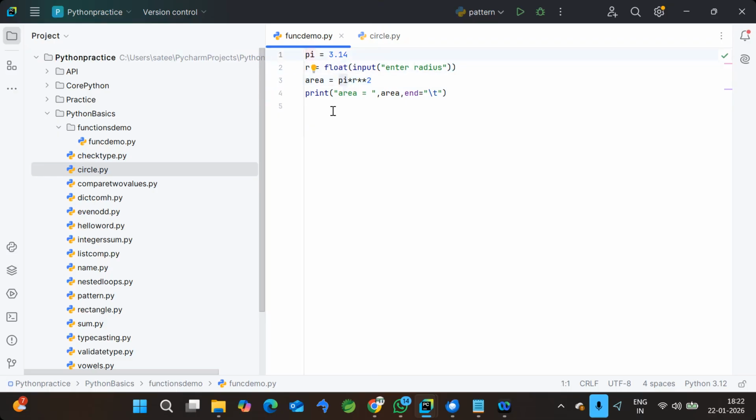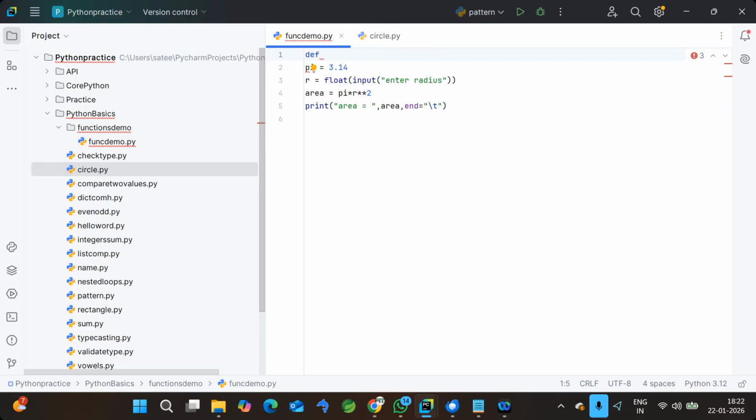In Python, to convert a script into a function, we use a keyword called def, short for definition. The def keyword is used to define functions in Python.